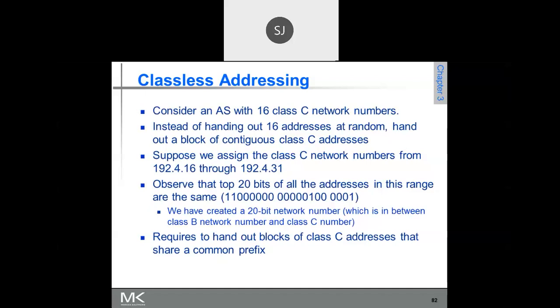Up to how many bits are they the same in all these addresses? Whether you followed my question? In all these 16 addresses that you have written one below the other, see how many bits are the same.